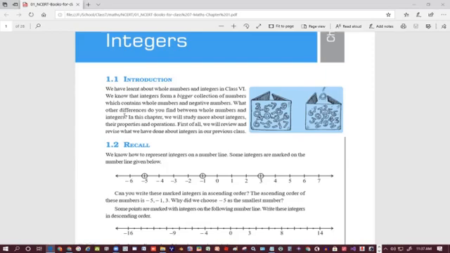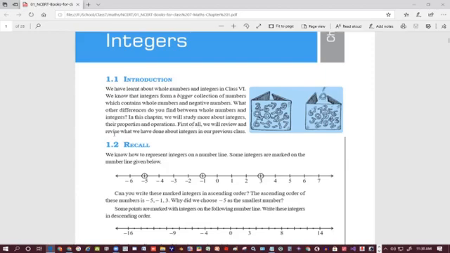First of all, we will review and revise what we have done about integers in our previous class. Some recap is here, a short introduction about integers and what we have learnt about them. We have learned the number line, we did it last year also. So this is a representation of the number line. When it is asked for a number line, just draw one line. Draw it right, you will get some marks.